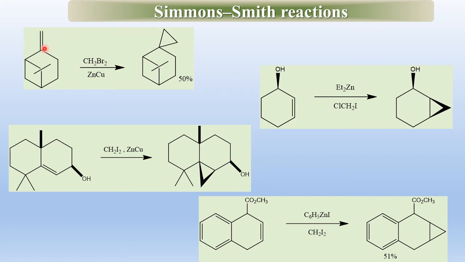Here the carbene is attached to this double bond. Here the carbene will react with this double bond to form cyclopropane. Here the carbene will react with this double bond to form a cyclopropane ring, and here this double bond is more reactive and the carbene will react with this double bond to form cyclopropane.